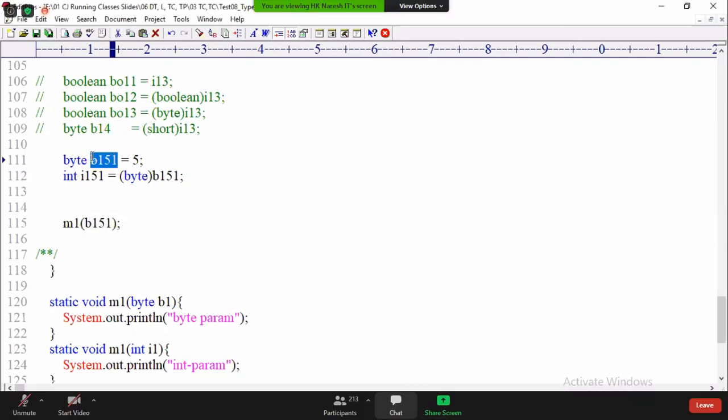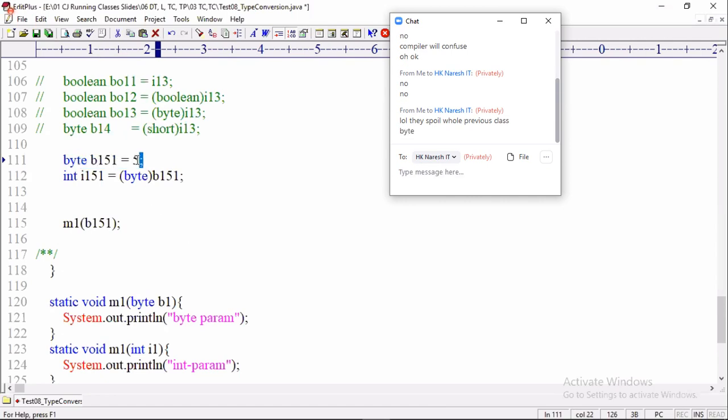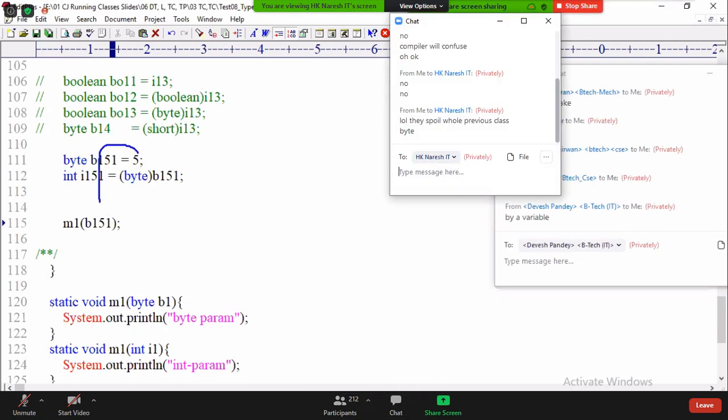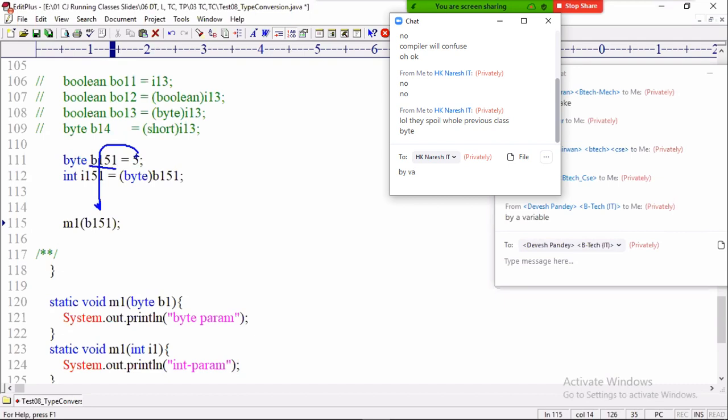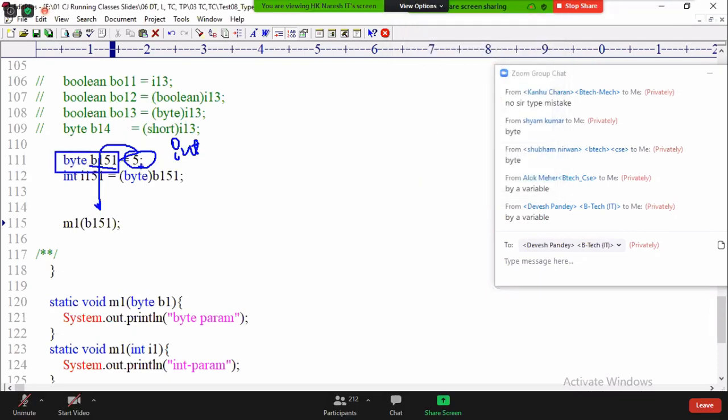B1 is what type? Byte. The value 5 is coming here as a 5 via a variable. Is this 5 directly dropping here? No, it is coming via a variable. When it comes via a variable, the type changes. It is int type by default, but once you store it inside a byte variable, the type changes to byte. Then which parameter method should execute? The byte parameter method should execute.